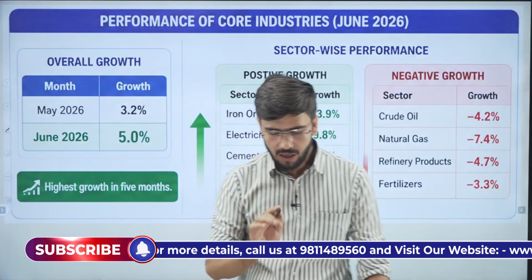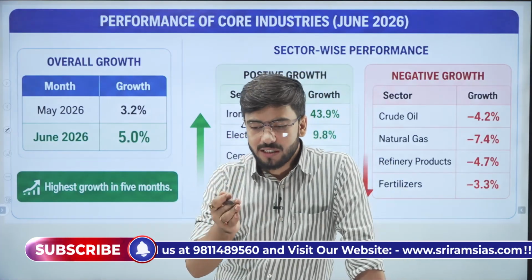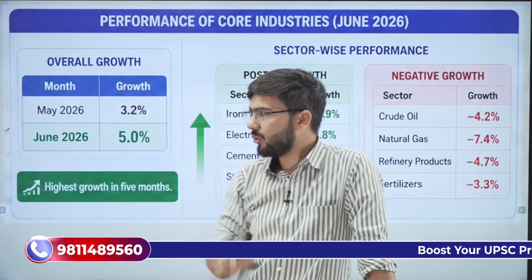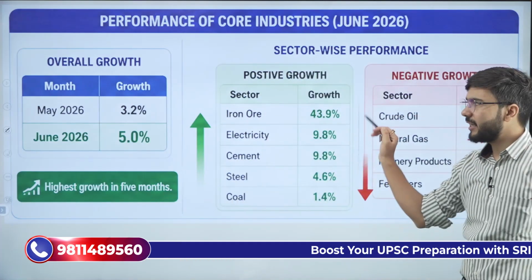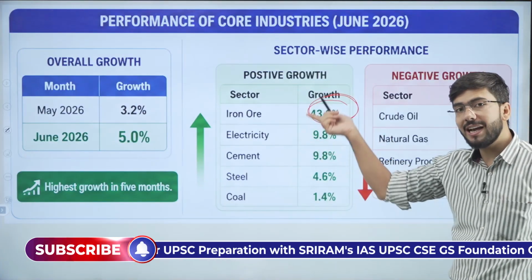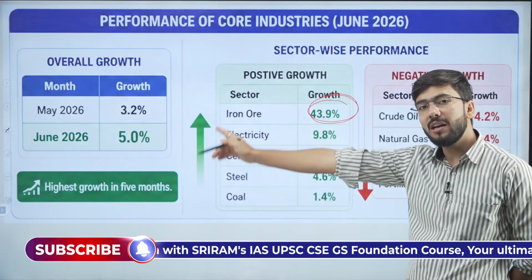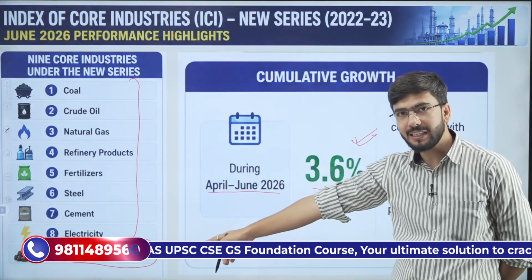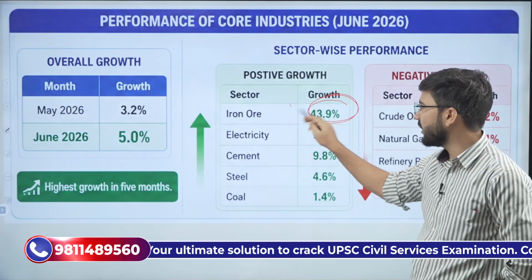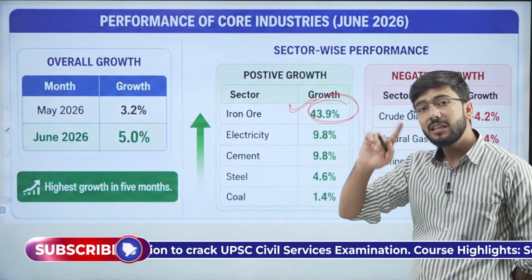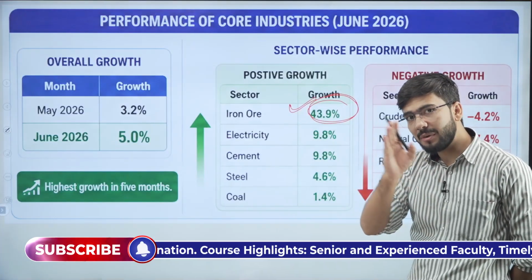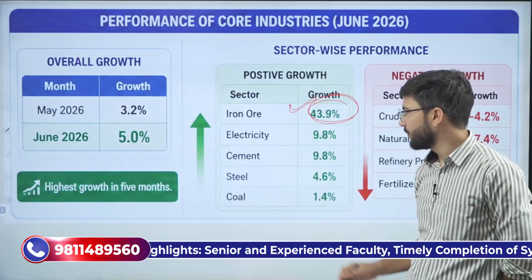Understood? Now, let's see which sectors have witnessed a positive growth and which sectors have witnessed a negative growth. Positive growth has been witnessed in iron ore. That is why it has increased. The growth has increased because there is one more sector added, that is iron ore, and iron ore is highest in growth, that is 43% growth. That is why the overall index has also increased. So changing the methodology will change the numbers also.